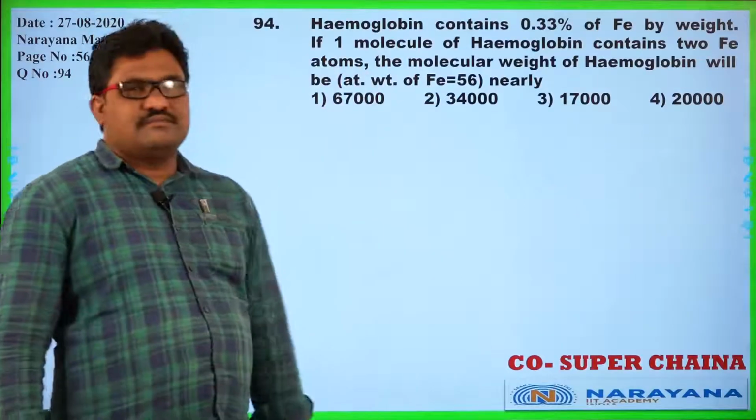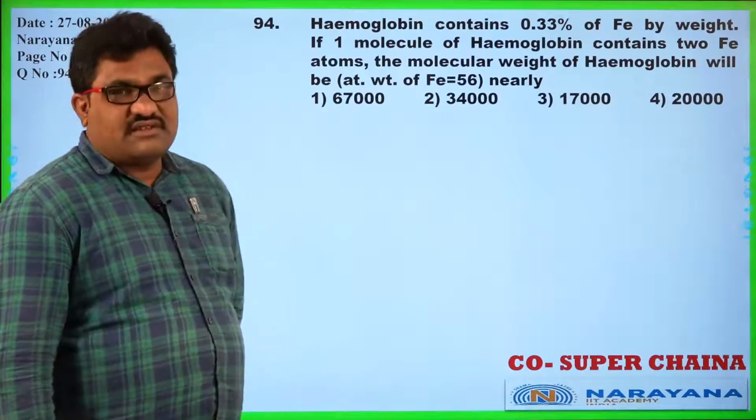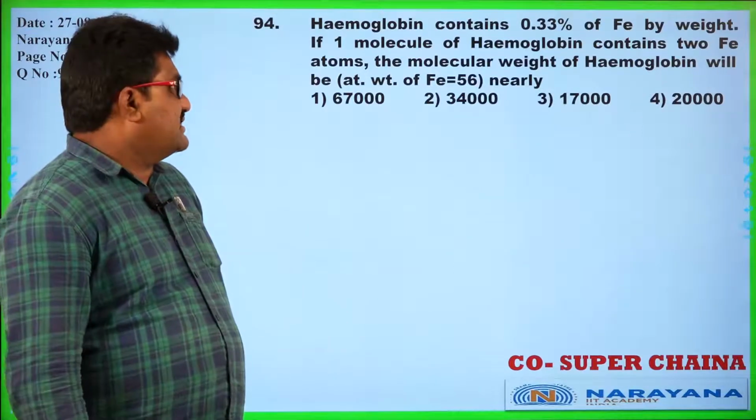As you see here, hemoglobin contains 0.33% of iron by weight.